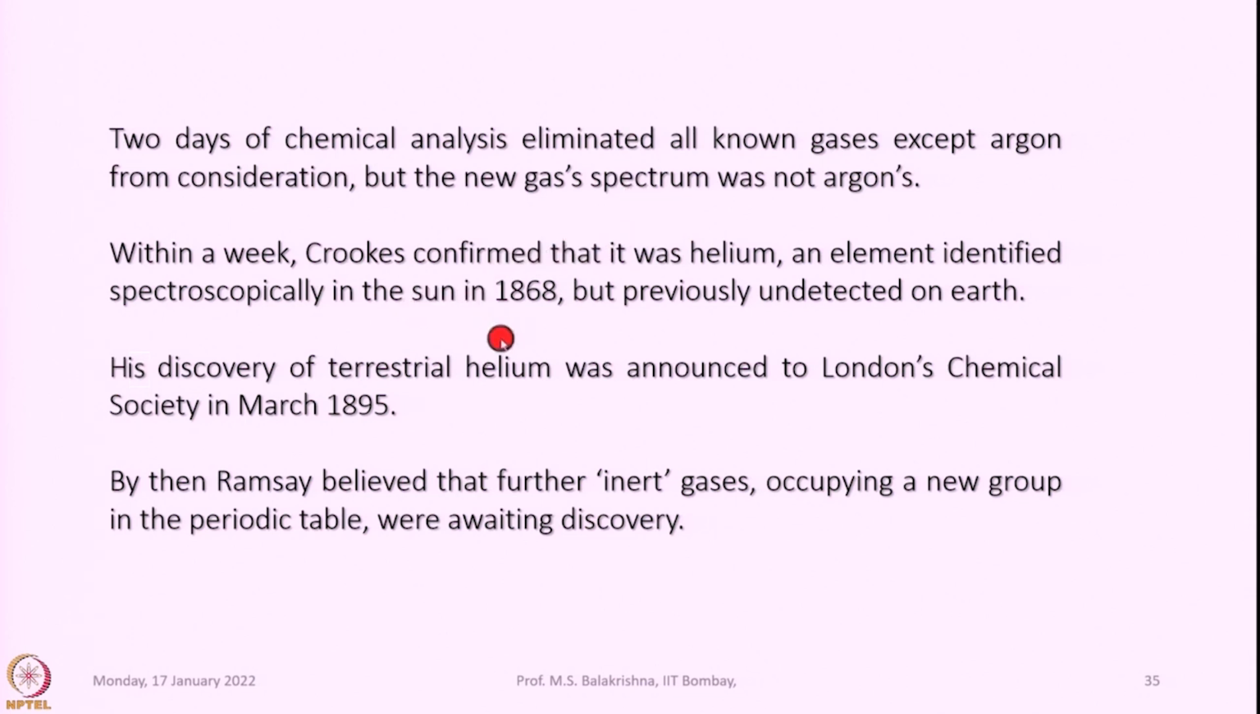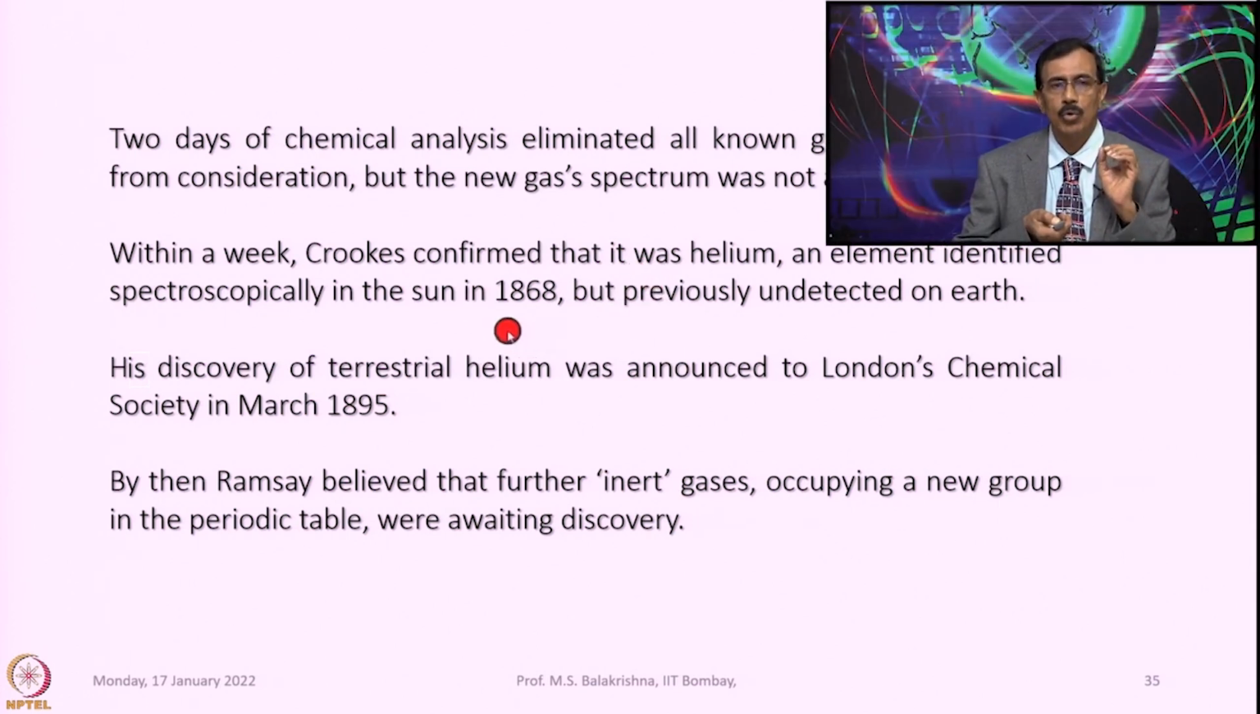So, within a week Crookes confirmed that it was helium, an element identified spectroscopically in the Sun in 1868, but previously undetected on Earth. His discovery of terrestrial helium was announced to London's Chemical Society in March 1895. By then, Ramsay believed that further inert gases occupying a new group in the periodic table were awaiting discovery.